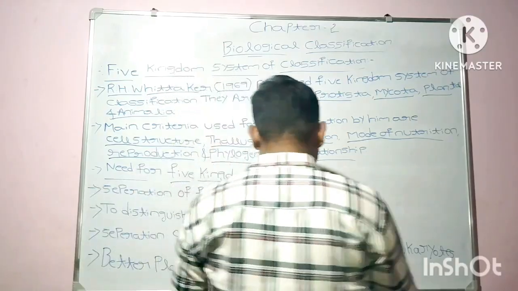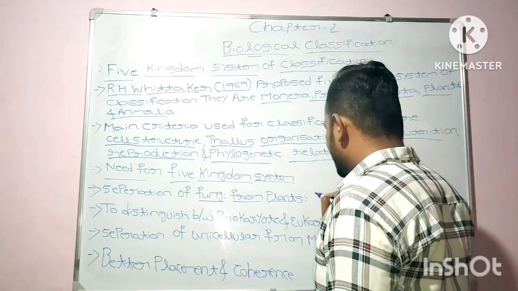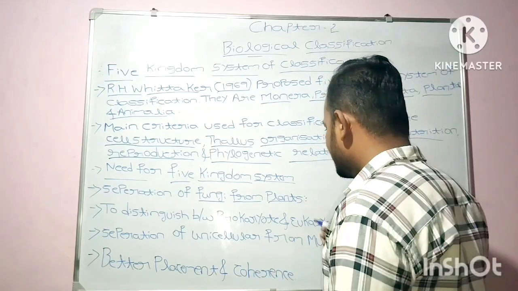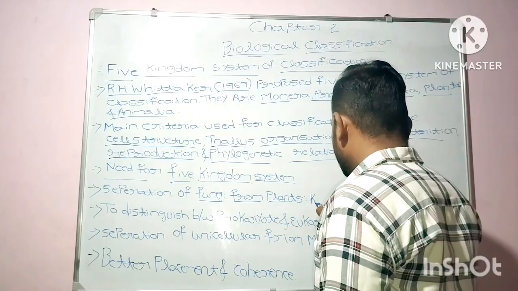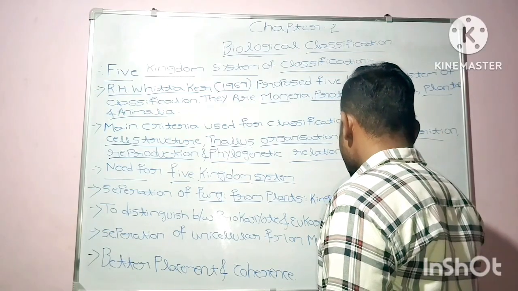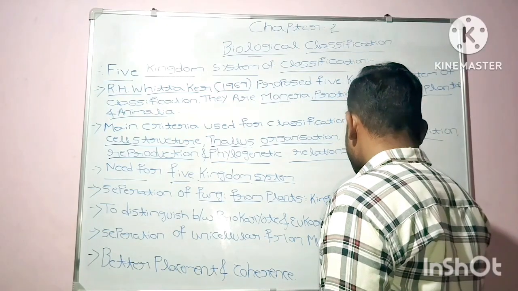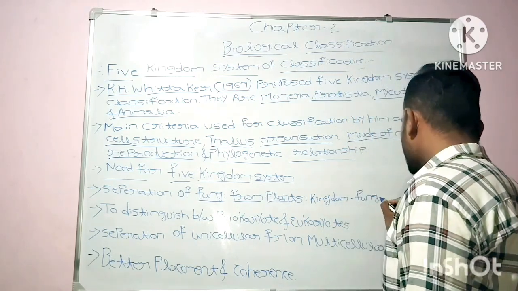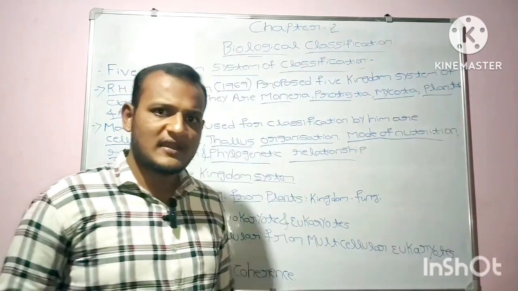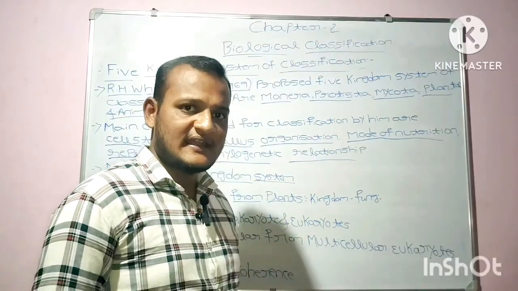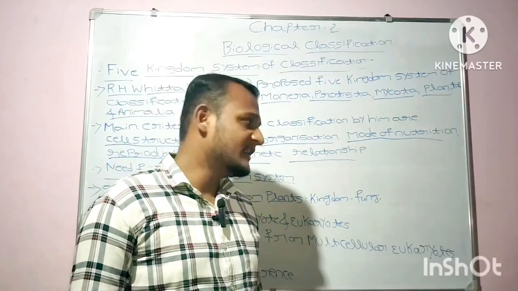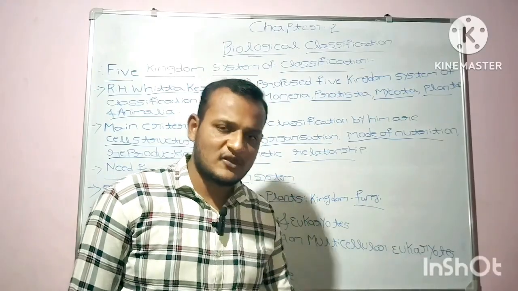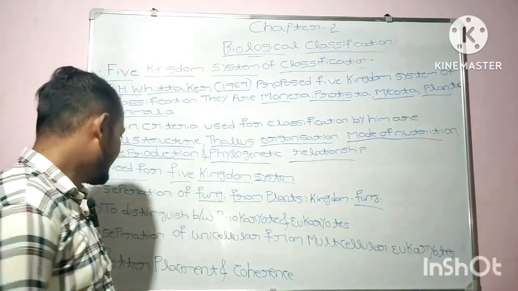Here what happens is fungi got separated from the plantae kingdom, so they are placed in their own distinct kingdom. The fungi got separated from the plants, and that fungi are placed under the kingdom. That kingdom is named as kingdom fungi. I hope you have cleared about the first point.